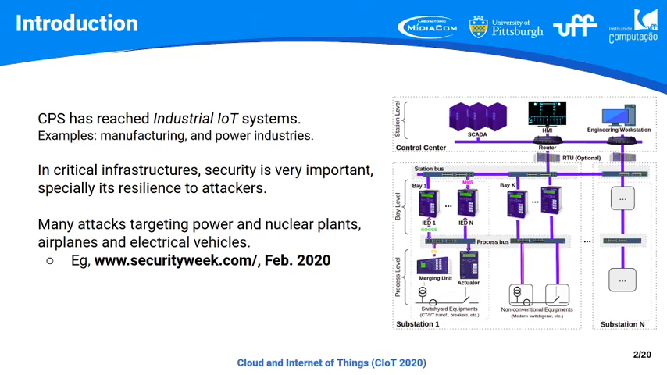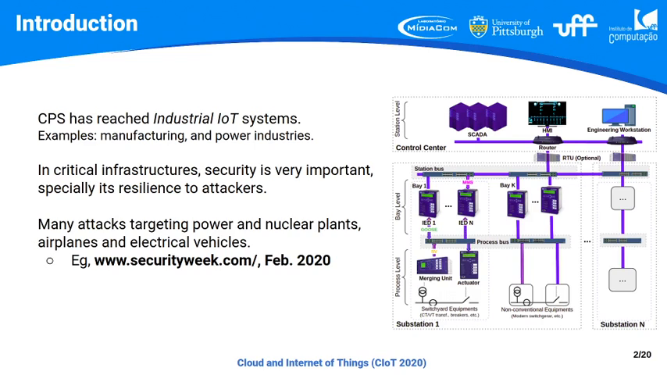Cyber-physical systems are already used in several industrial IoT systems, for example, manufacturing and power industries, such as this figure that illustrates substation systems. In these systems, security is very important, especially the resilience of such systems to attackers. In the past recent years, many attacks were reported targeting power systems, nuclear plants, airplanes, electrical vehicles, and other related domains.